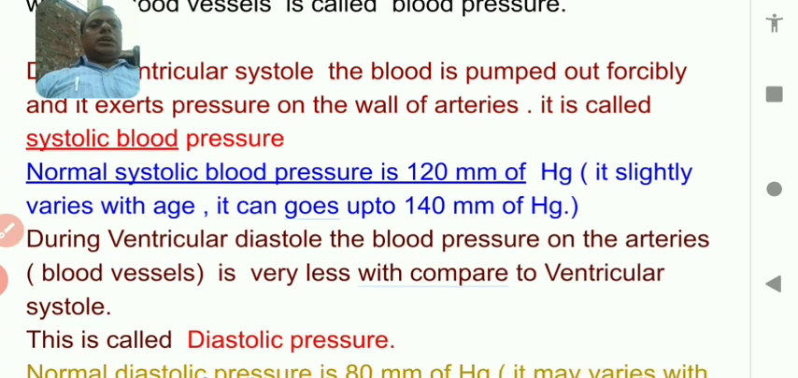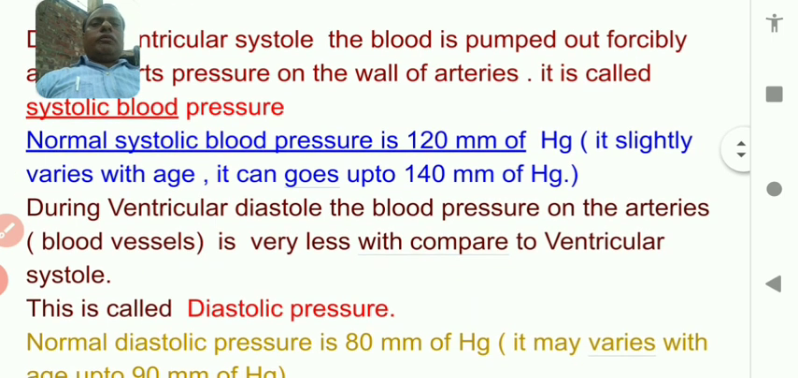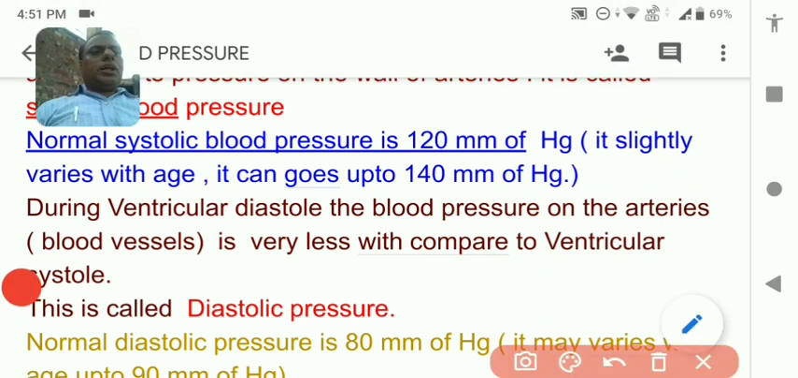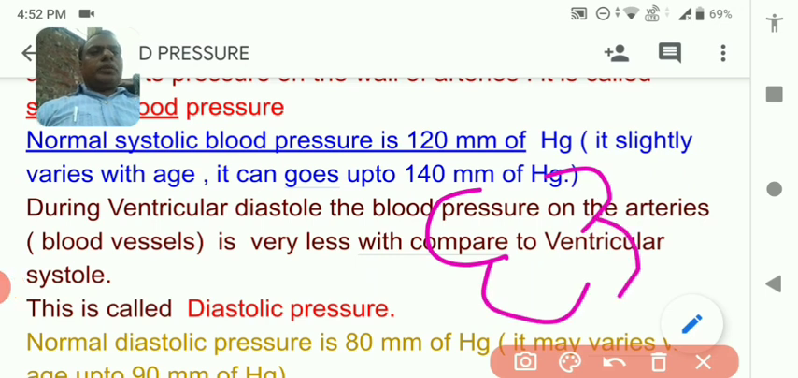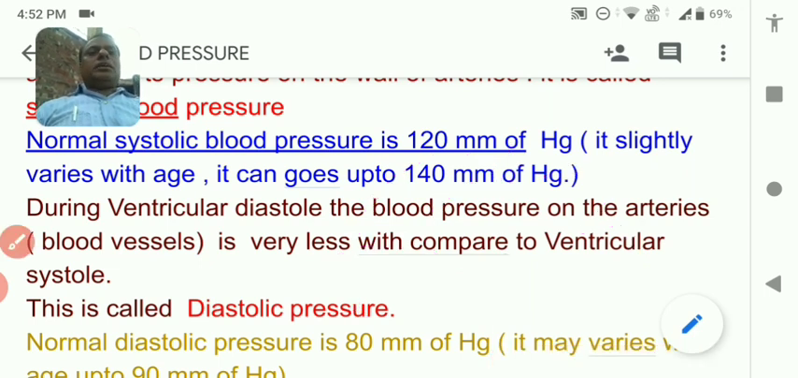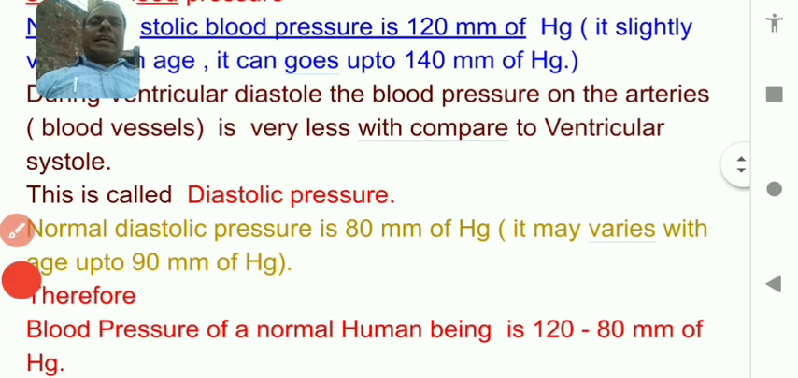So we talked about the systolic blood pressure. Similarly, when the blood comes into the heart, at that time the pressure on the blood vessel is very less. On the blood vessel, the pressure of the blood is very less. So this pressure is called diastolic pressure.